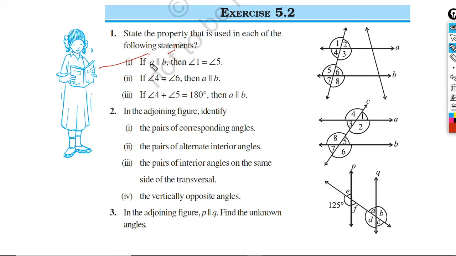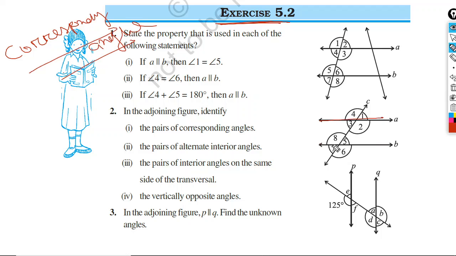Exercise 5.2. Now I will just recap all the things that I have just discussed. First, corresponding angles we discussed. When two lines are parallel and a transversal intersects them, corresponding angles are equal. First thing, you should know who are corresponding angles. Angle 4 and angle 8 are corresponding, angle 1 and angle 5 are corresponding, angle 7 and angle 3, and finally angle 2 and angle 6, they are the corresponding angles.